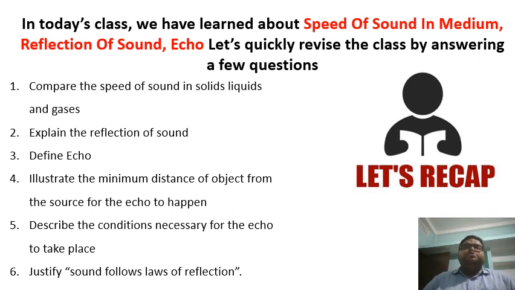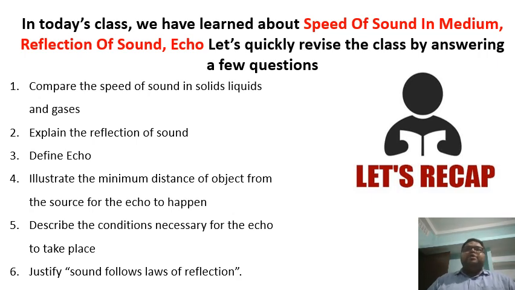So students, how can we explain the reflection of sound? The reflection of sound can be explained very easily by the term echo. What is an echo? When we produce a sound, the sound propagates in a particular direction, and after it hits an obstacle, it reflects back to us. That explains the reflection of sound.